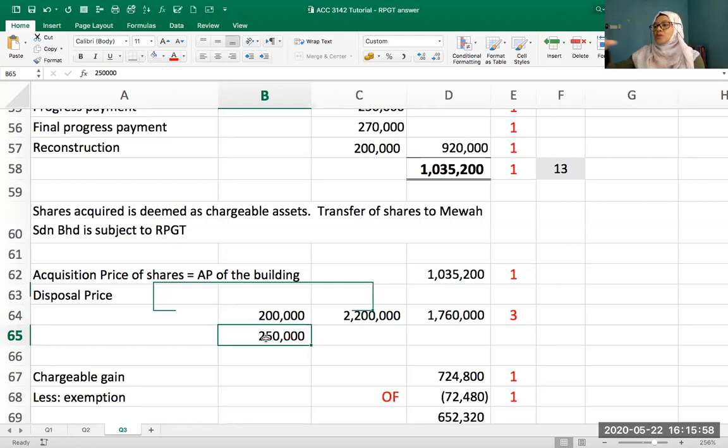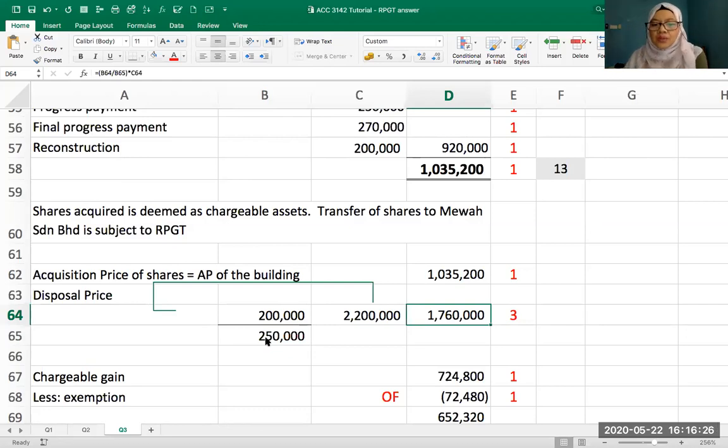When you dispose of all the shares, you get 2.2 million. But remember that the disposal price of 2.2 million is not all subject to RPGT. So you have to apportion 200 over 250 times 2.2 million. So that's how you get your disposal price of the shares. Instead of 2.2 million, it should only be 1,760.